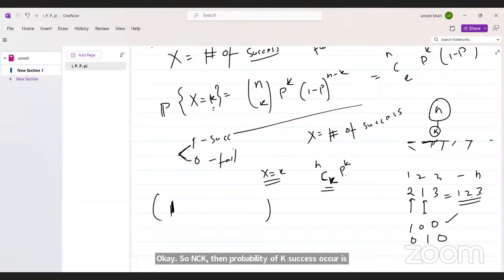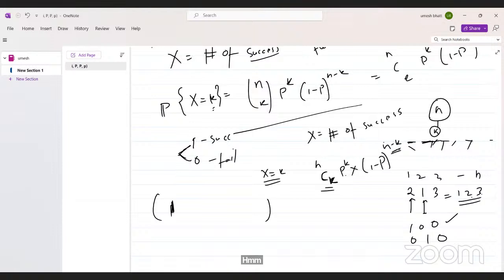Then the probability of k successes occurring is p to the power k, times (1 minus p) to the power n minus k, for the n minus k failures. This is the formula. You have to directly use this formula.